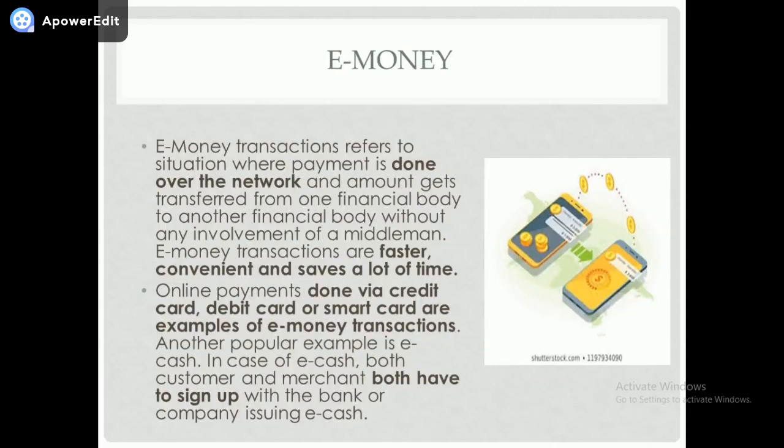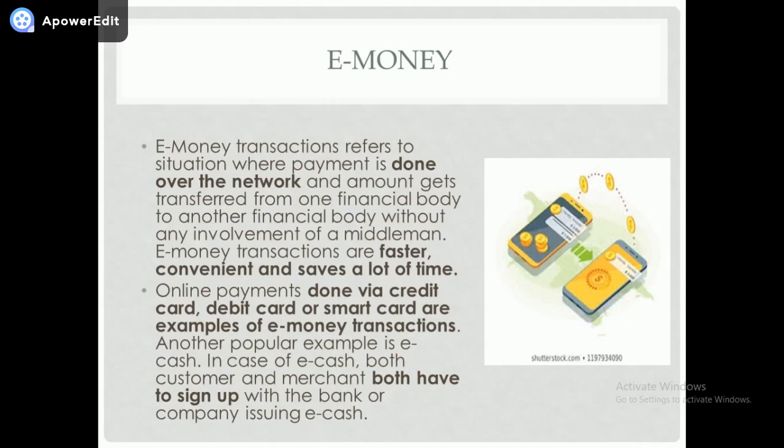Then you have e-money. Let me read out. E-money transaction refers to a situation where payment is done over the network. So if you make any payment using the internet, then it is called e-money, and the amount gets transferred from one financial body to another financial body without any involvement of middlemen. That means there is no physical interaction between bank and customer. It is just a bank and customer or a merchant.